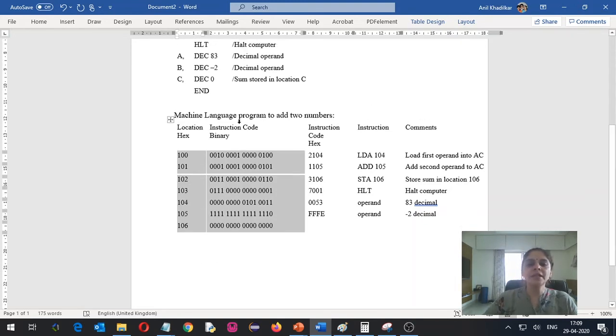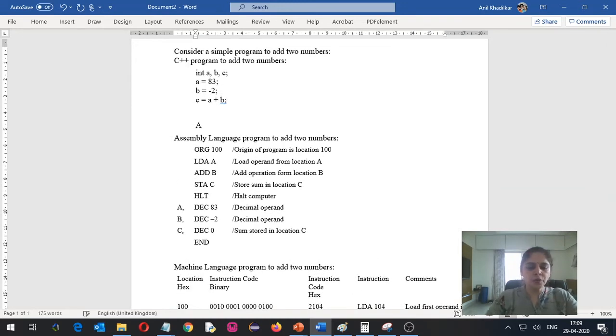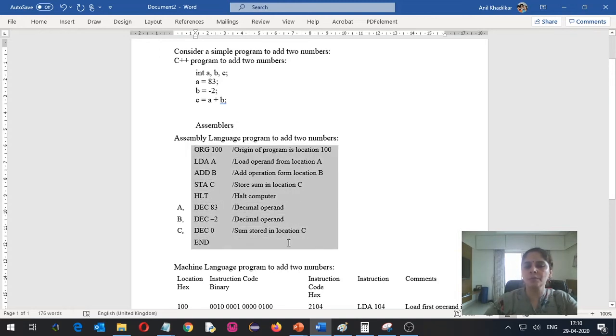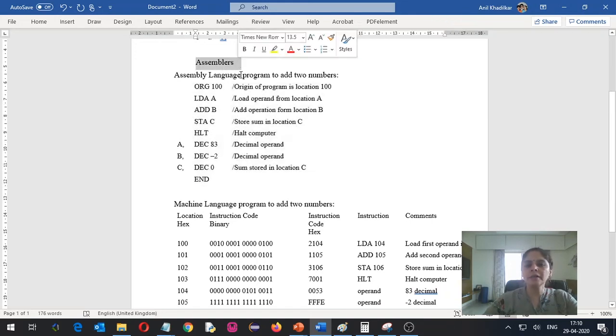And that is why these people have designed assemblers. Now using assemblers, people were able to write programs using symbolic language, that is assembly language. So if you want to write same program using assembly language, this is how you will have to write the program, which is little bit easier to write as compared to remember these code. Now this assembler will in turn convert this particular program into machine language and then execution will happen.